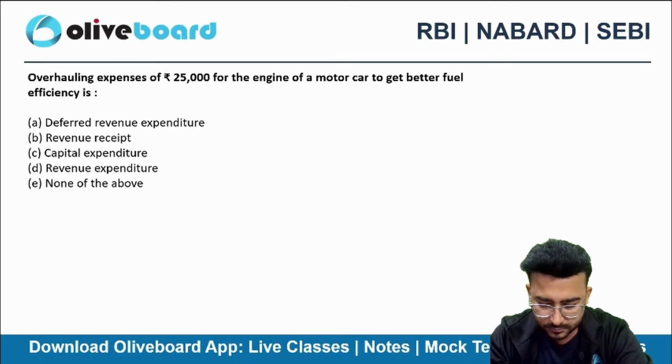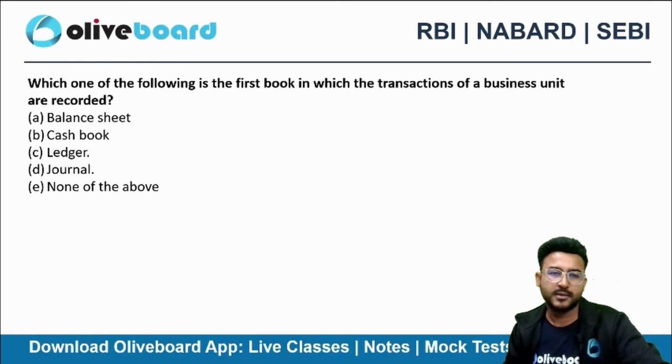That's a capital expenditure. Which one of the following is the first book in which the transactions of a business unit are recorded?